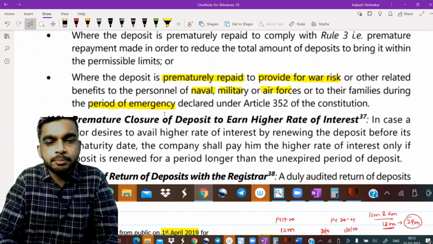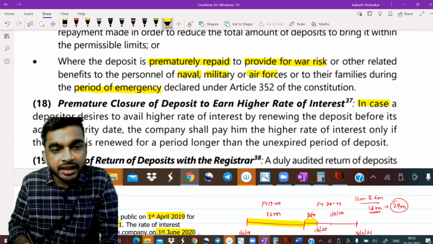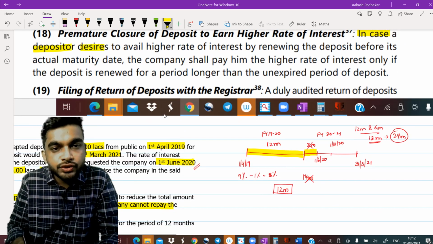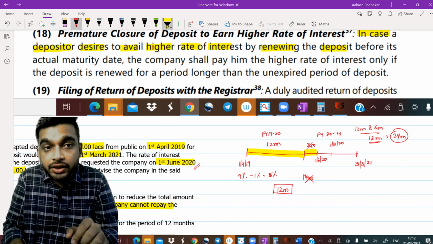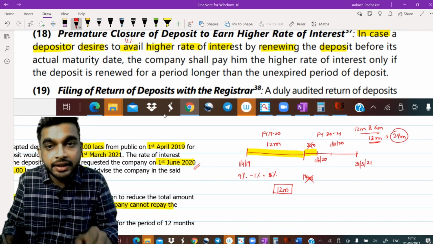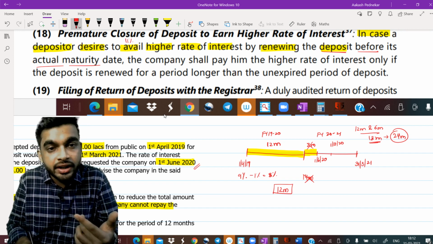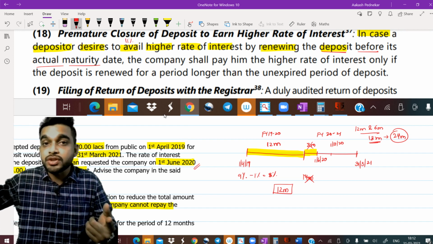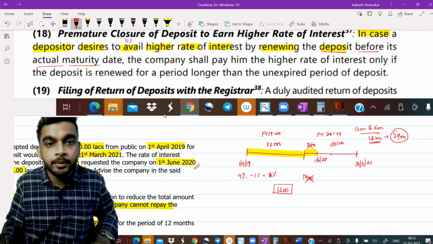Chalo. Let's go and read the provision now. Focus karna. Very simple provision. See, in case a depositor desires to avail higher rate of interest by renewing the deposit. See, I am desiring to avail the higher rate of interest of 11%, right? By renewing the deposit before its actual maturity date. I want to renew it before the actual maturity date. My actual maturity date was 31st March 22. I am renewing it on the 1st April 21 only.